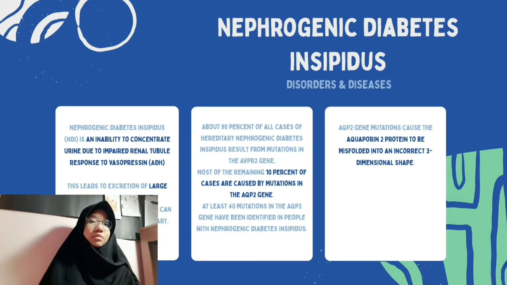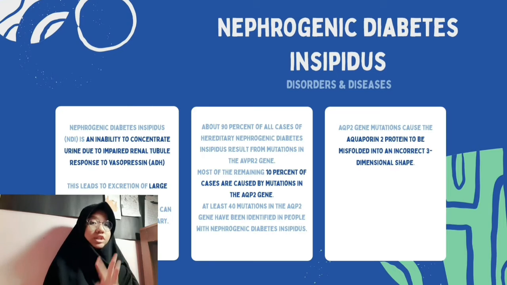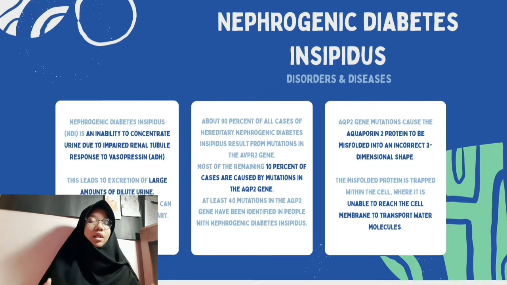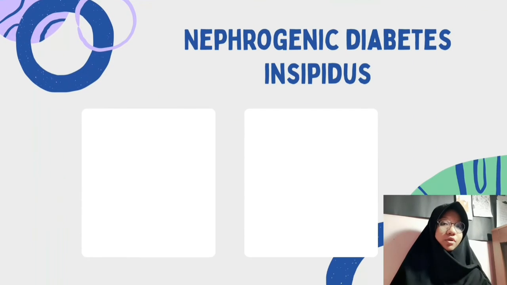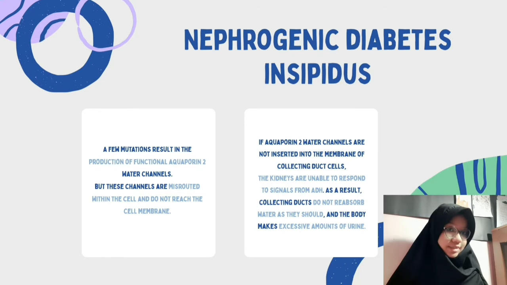So, AQP2 gene mutations cause the aquaporin 2 protein to be misfolded into an incorrect three-dimensional shape. The misfolded protein is trapped within the cell, where it is unable to reach the cell membrane to transport water molecules. A few mutations result in the production of functional aquaporin 2 water channels, but these channels are misrouted within the cell and do not reach the cell membrane.